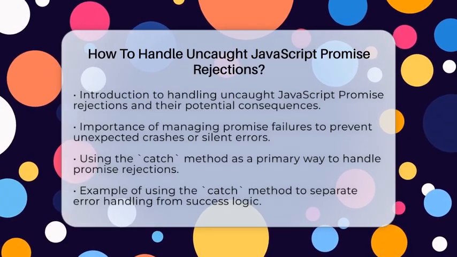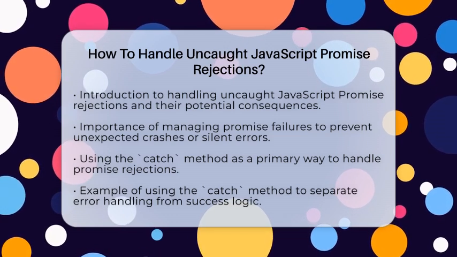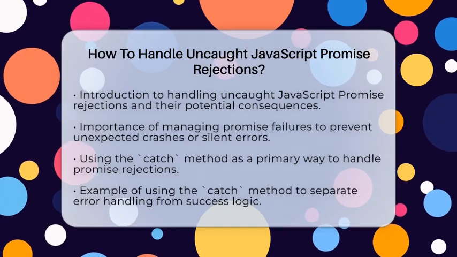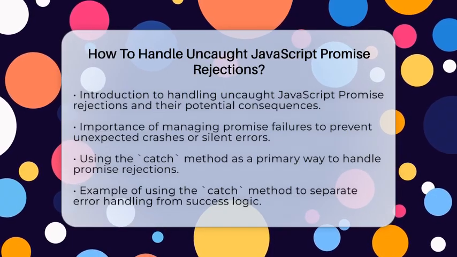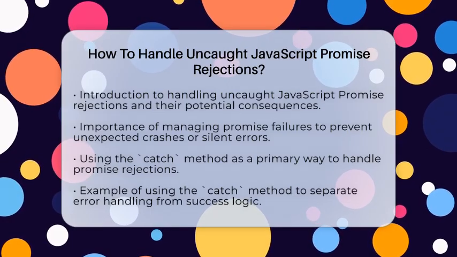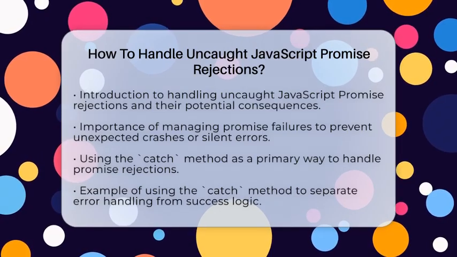First, one of the simplest ways to handle promise rejections is by using the catch method. By attaching a catch handler at the end of your promise chain, you can catch any rejection that occurs. This keeps your error handling separate from your success logic, making your code cleaner. For example, you can write something like this.